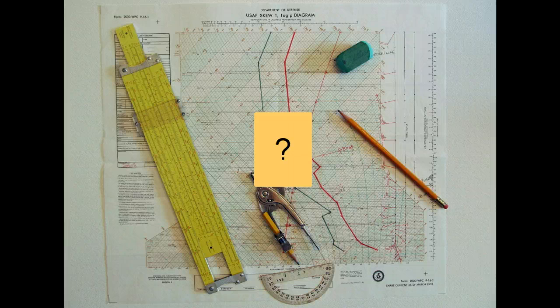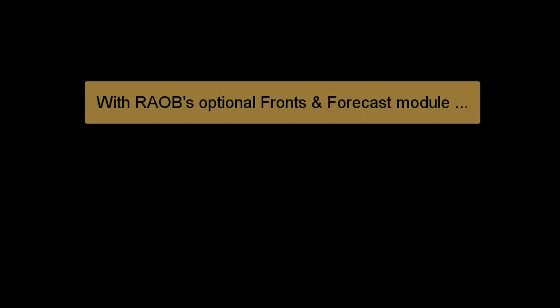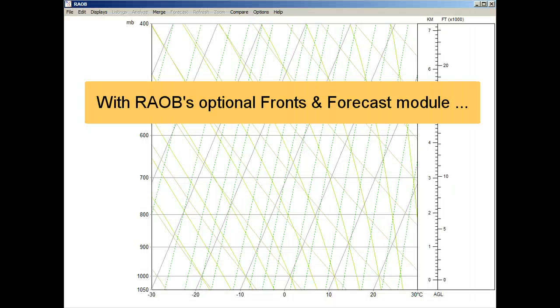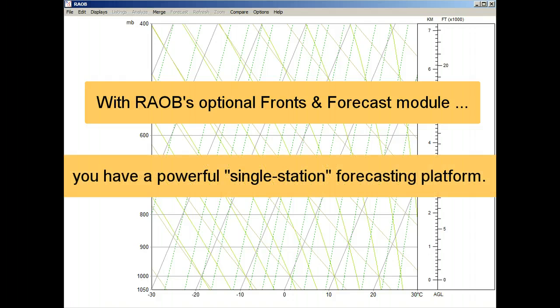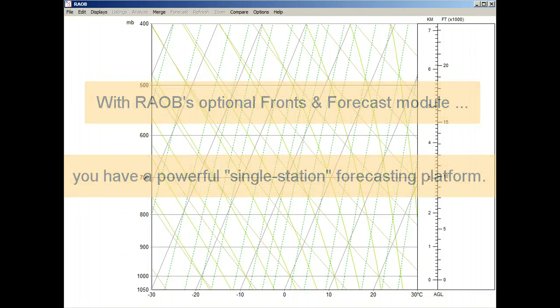Because when the lights go out and communications are down and you no longer have access to the internet or forecast information, RAOB gives you the tools to create forecasts from your last sounding, assuming of course you have battery or generator backup. And with RAOB's Fronts and Forecast module, you have an extremely versatile and powerful single-station forecasting platform.